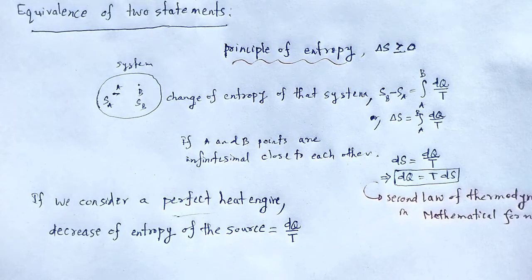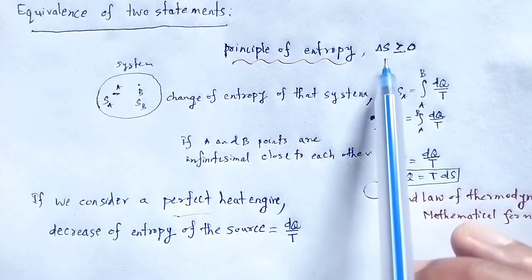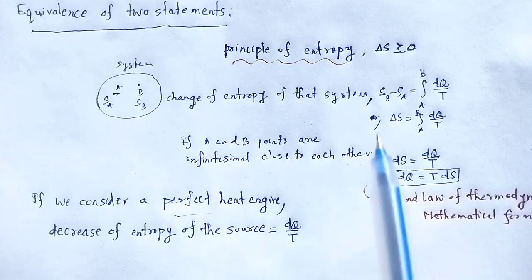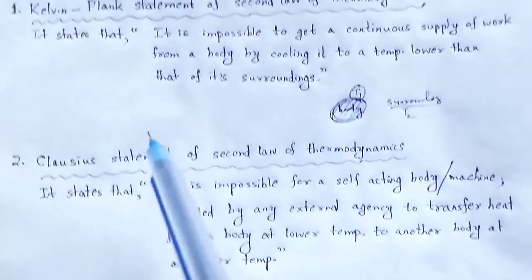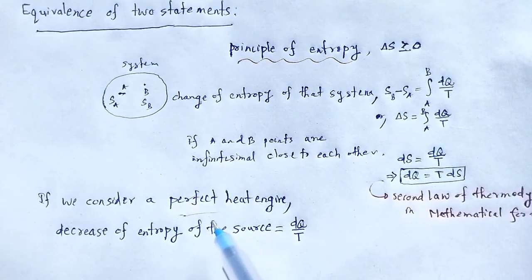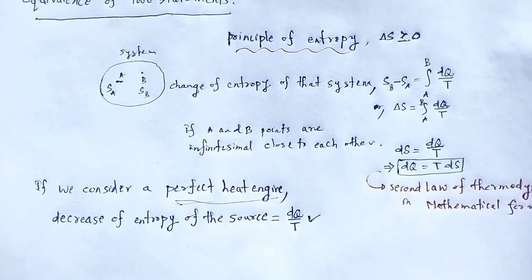The decrease of entropy of the source will be dq by T, but in the case of a perfect heat engine, the working substance returns to its initial state after each cycle, so its entropy remains unchanged. Thus the entropy of the system and surroundings would decrease, which is against the principle of increase of entropy. According to the Kelvin-Planck statement, if we construct a perfect heat engine, the decrease of entropy of the source will be dq by T, which is against the principle of entropy.